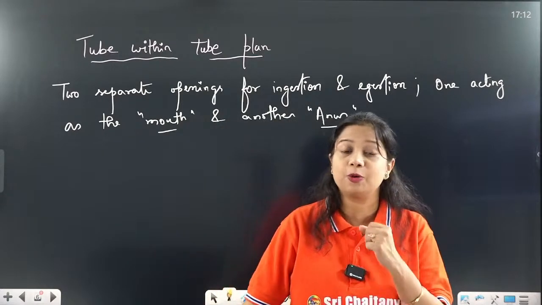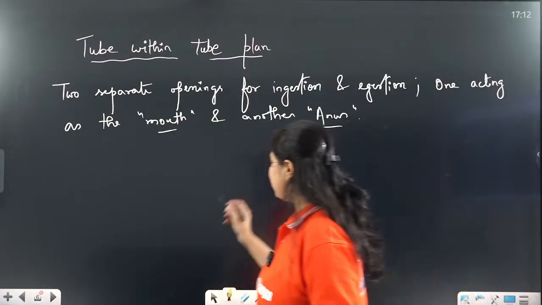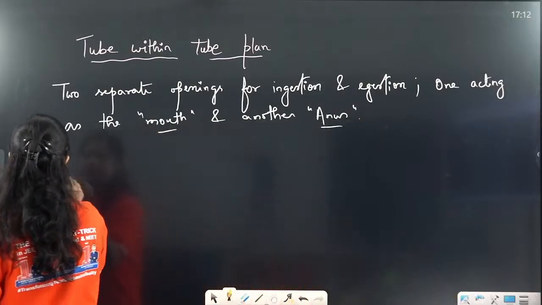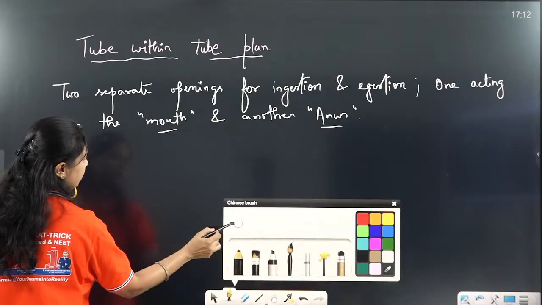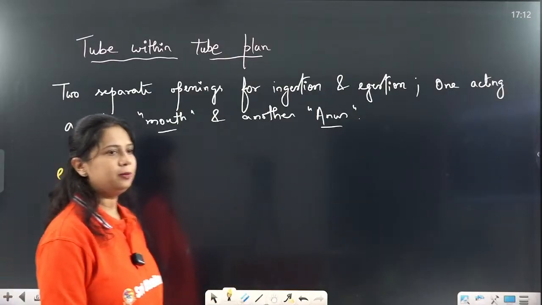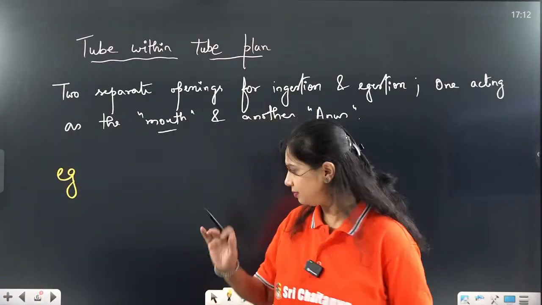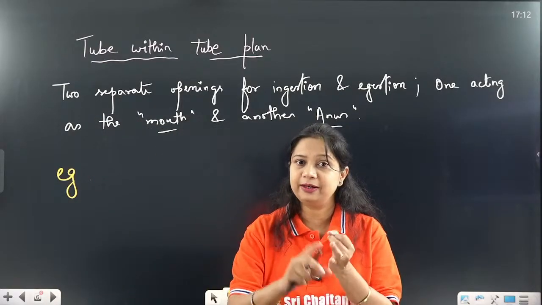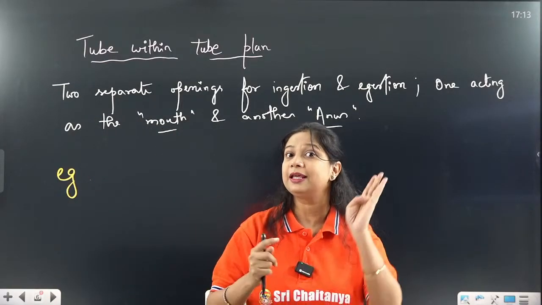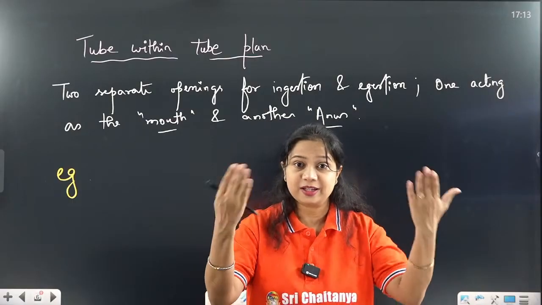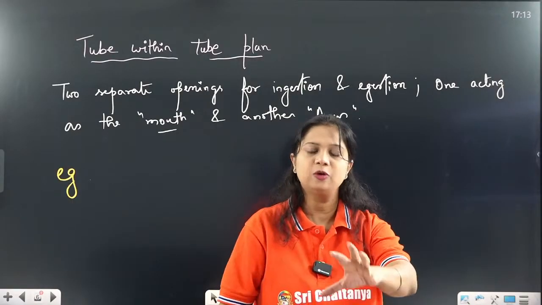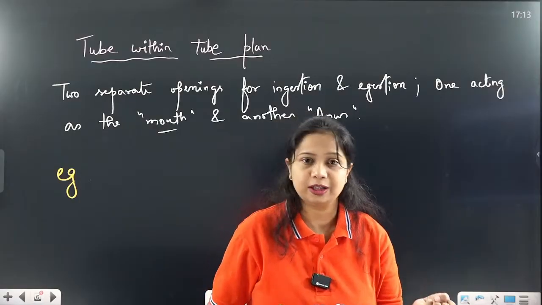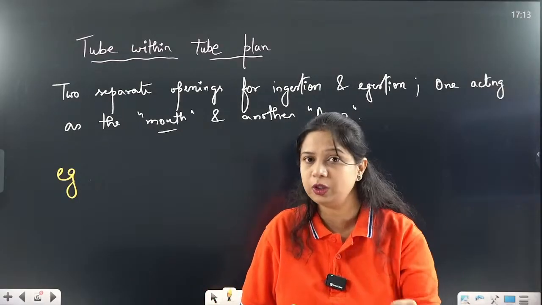Now the tube within tube body plan, it is present in which type of organisms? What all examples will be there for tube within tube body plan? Now we have seen Porifera cell aggregate plan, Coelenterata, Ctenophora and Platyhelminthes, blind sac. Now it has evolved even more. Earlier only cells were acting for the process of digestion and excretion altogether.